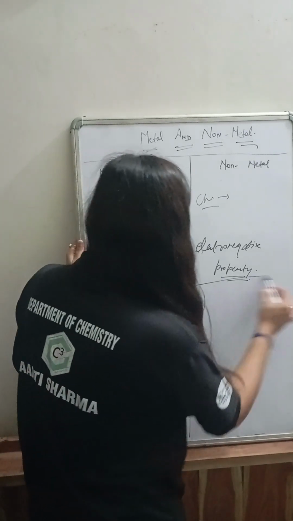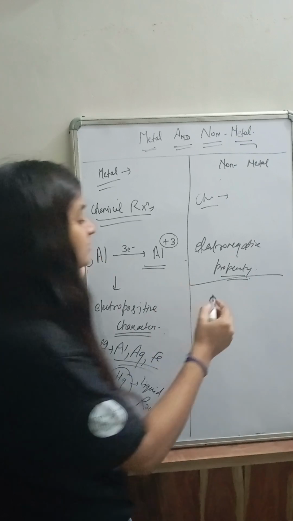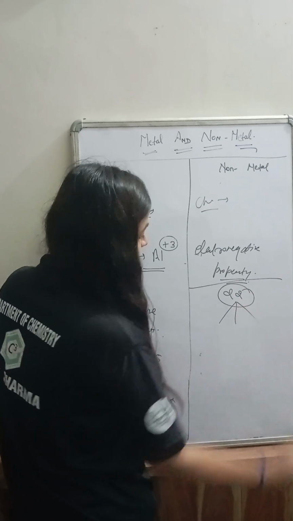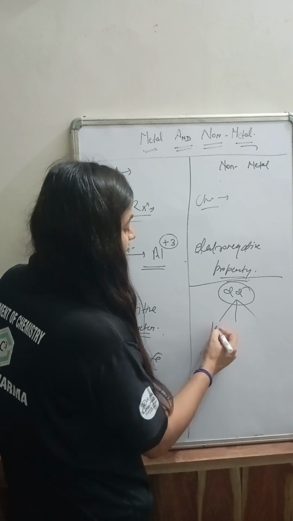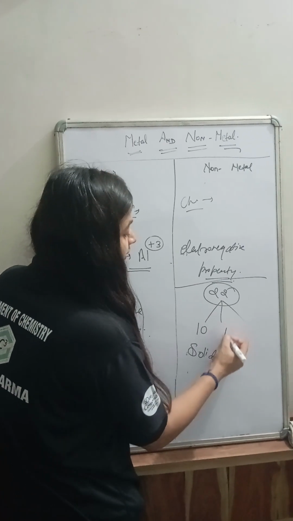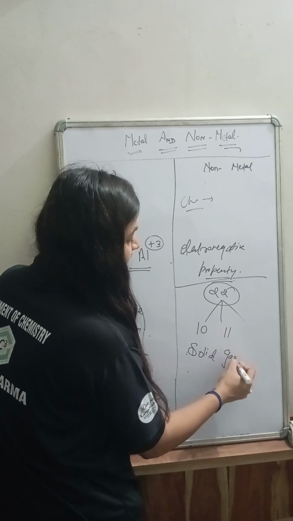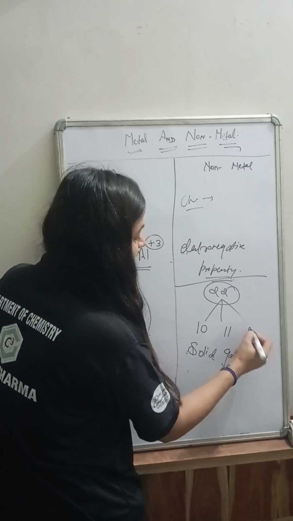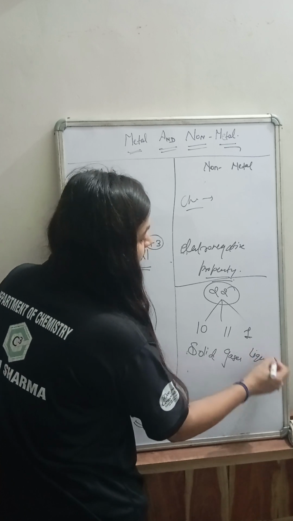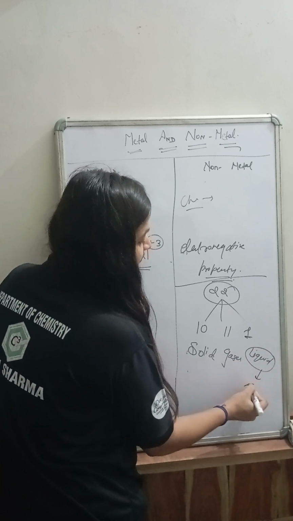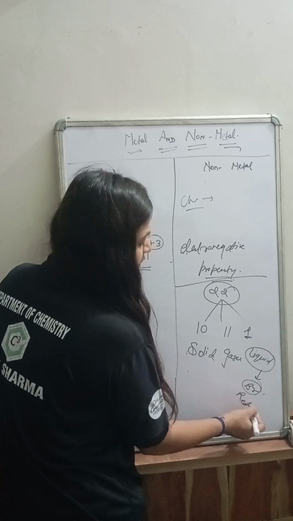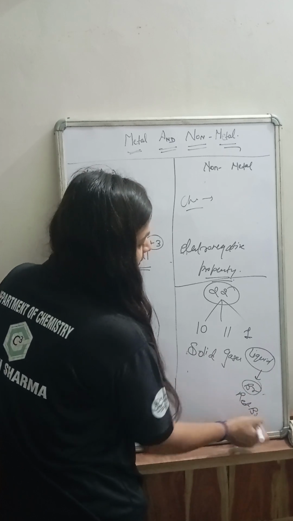On the other side, the total number of non-metals is 22. 10 are solids, 11 are gases, and 1 is a liquid. And that one we can remember, that is bromine. Bromine is a liquid and has a red-brown color.